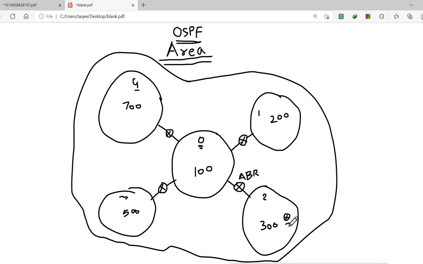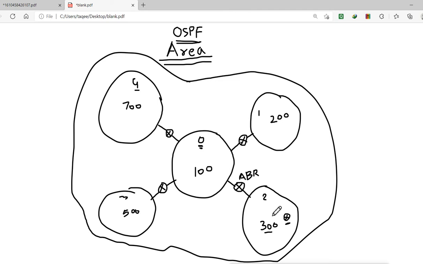You will see 300 networks of this area, then you will see all the networks of the other areas also in the routing table of this router. The total number of networks you will see is 1800. You will see 1800 networks on this single router.